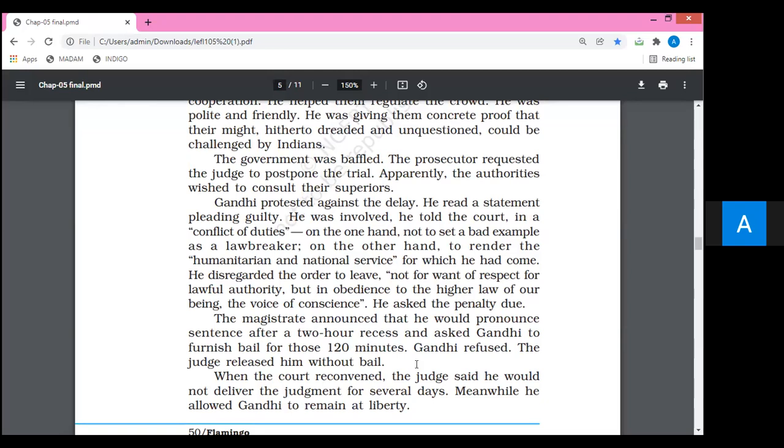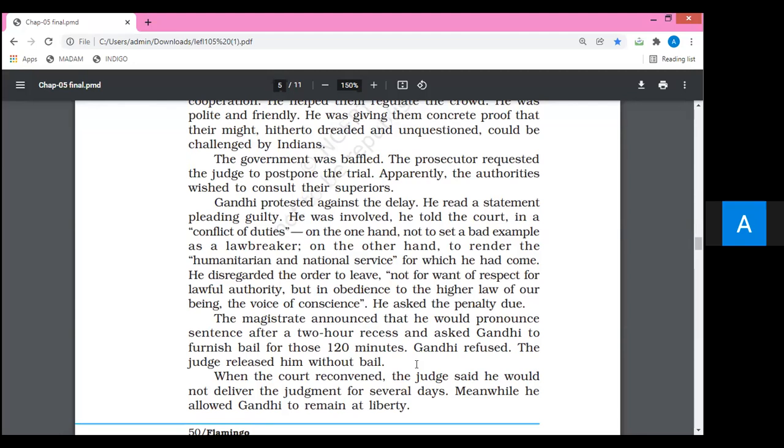You are very clear about the meaning of bail. Well, it's just like a security. Some amount is to be deposited for the temporary release of an accused person. So they demanded bail.